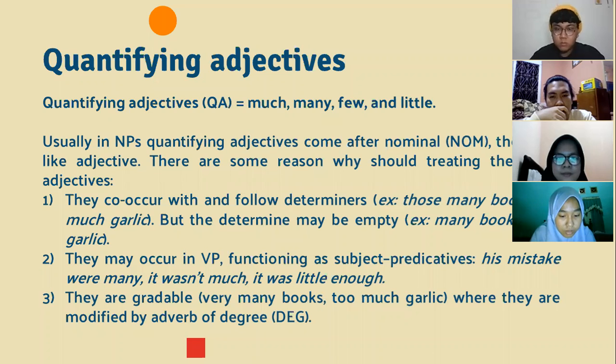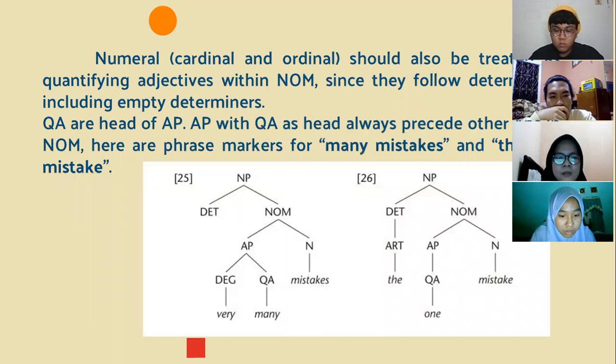Next, a numeral, cardinal or ordinal, should also be treated as a quantifying adjective within a noun phrase, since they follow determiners, including empty determiners. Q-A are heads of AP. An AP with Q-A as head always precedes other APs in the noun phrase. Here are the phrase markers for many mistakes and one of the mistakes. You can see on the screen.